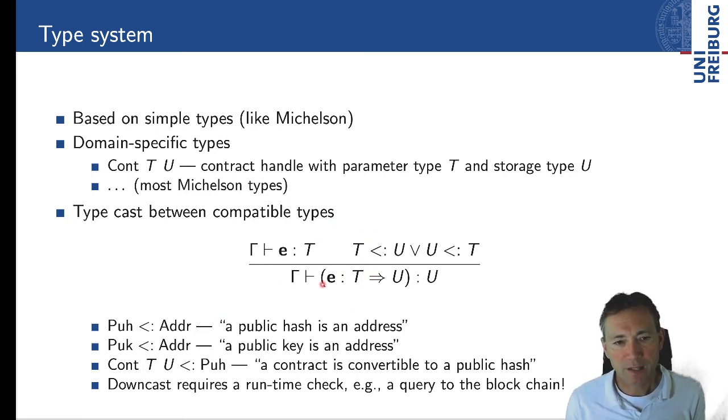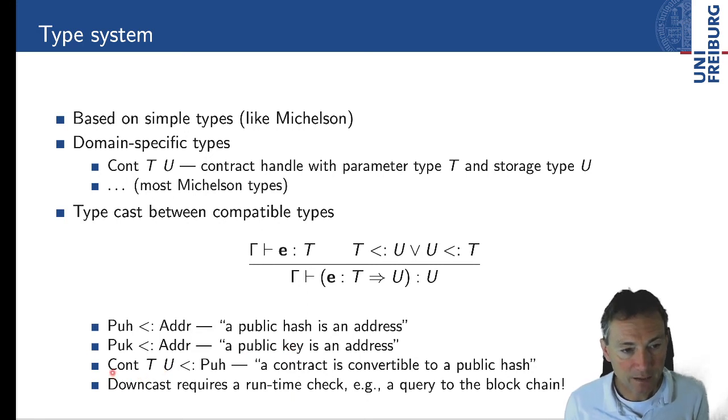And then we have a cast operation, and the cast operation allows us to transform values from one compatible type to another, possibly. If we go in the up direction, like PUH is the type of a public hash, so that's certainly an address. PUK is a public key type, that's certainly an address as well.